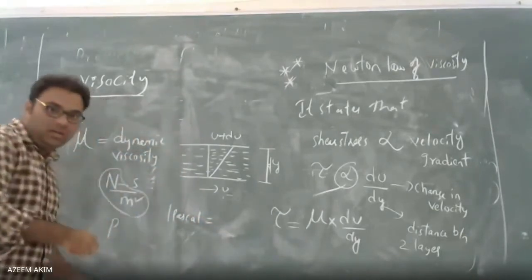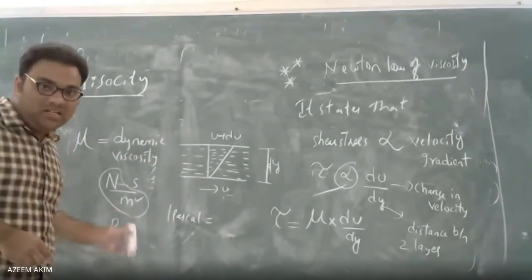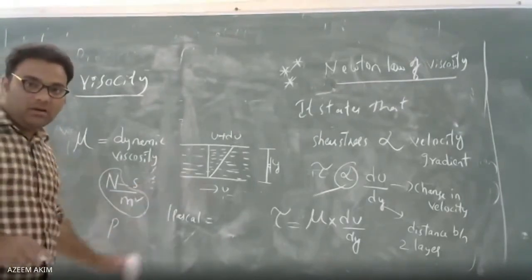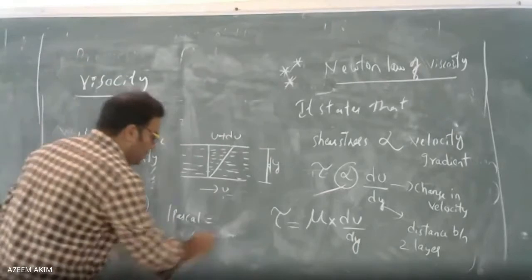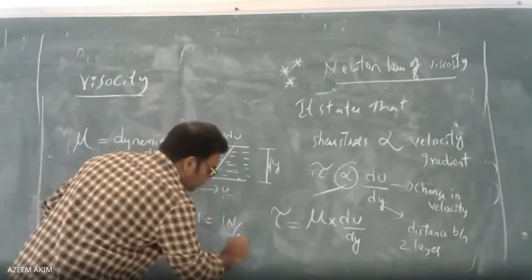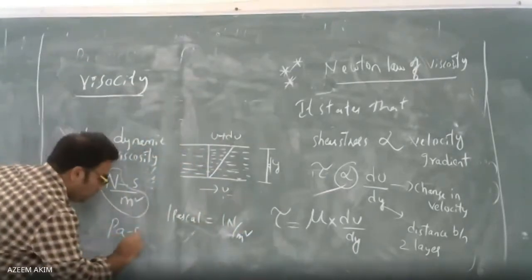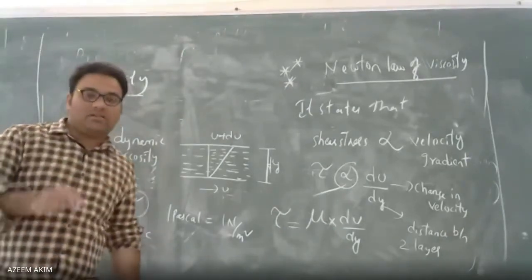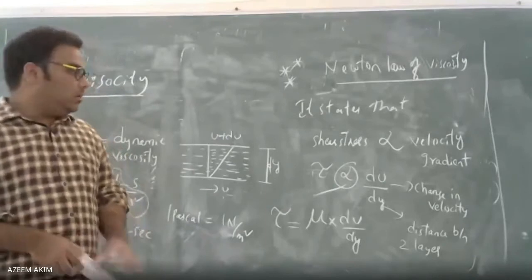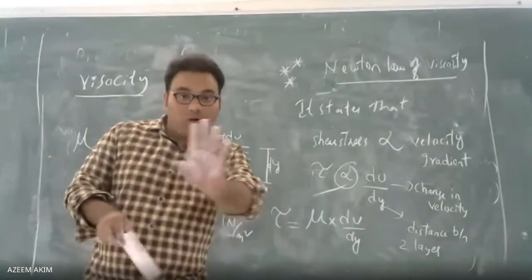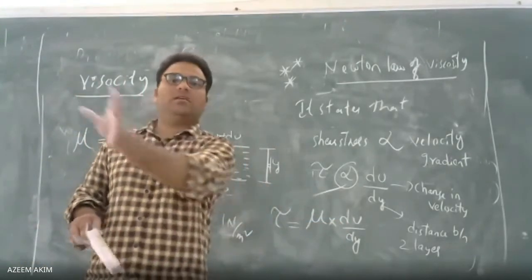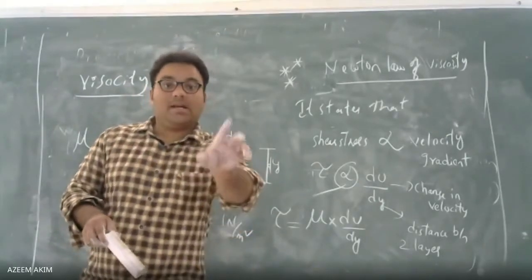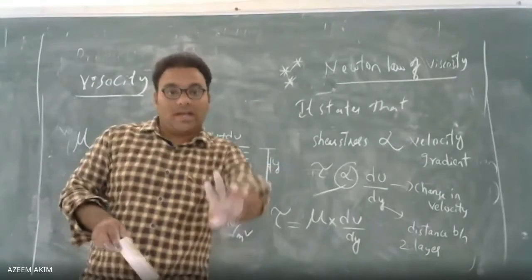In the textbooks, while doing the problem, you face difficulties only. He will give some other units. 1 Pascal equal to, so he says Pascal second. If Pascal second is given, some 10 Pascal second is given, that is the dynamic viscosity. He would not mention dynamic viscosity. Some viscosity in Pascal second is given. Then you have to identify that it is dynamic viscosity, not kinematic viscosity.